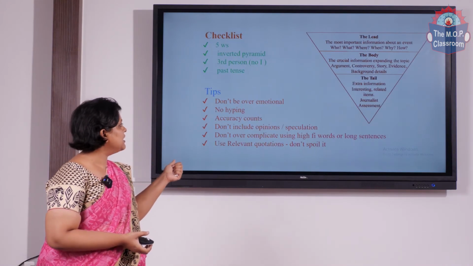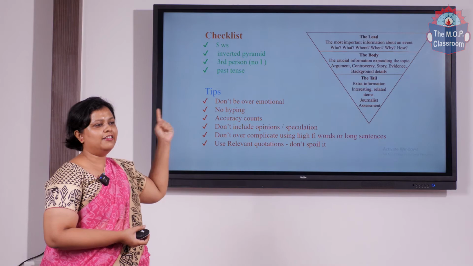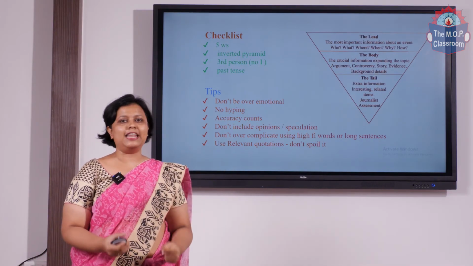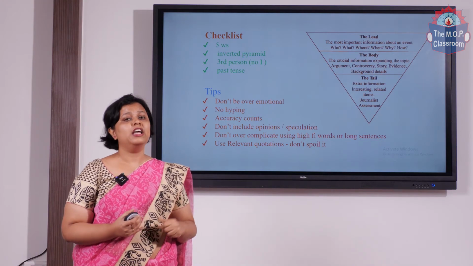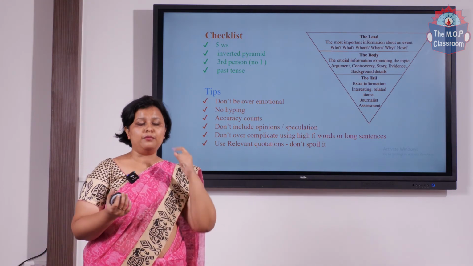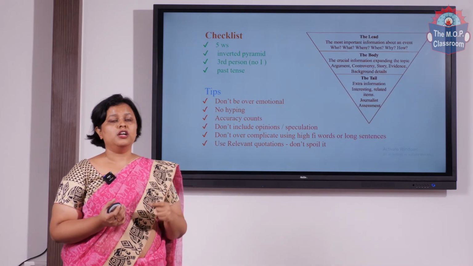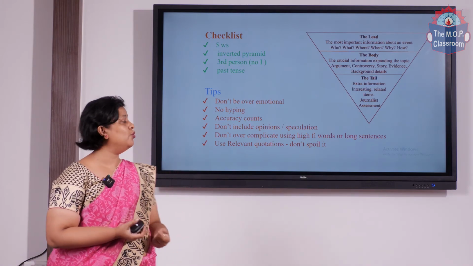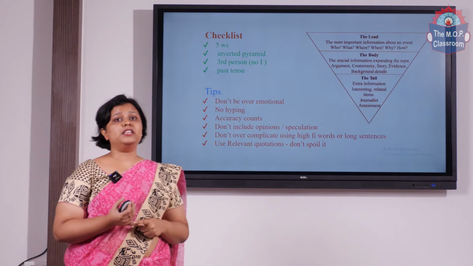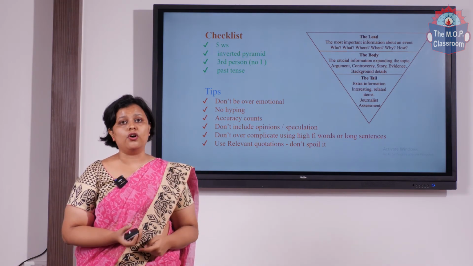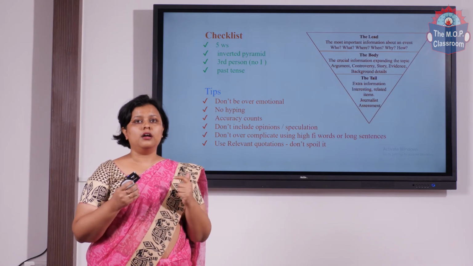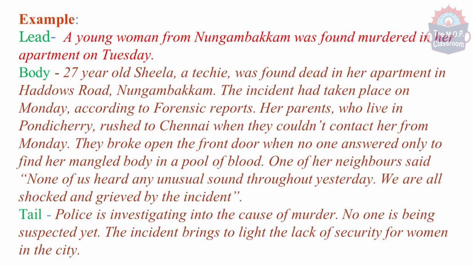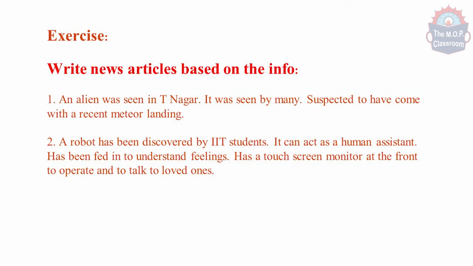So these are the checklists that I've mentioned here. Again, the inverted pyramid is something that I'm going to keep telling you again and again, something that is very, very important to a news report. If you follow this particular format, you will be able to write a structured news report. So the 5 W's, the inverted pyramid, make sure that it's objective and in the third person point of view and in past tense. And again, please don't bring in your emotions or your opinions or your ideas in the news report that you are writing. I've given you an example here to differentiate the lead news, the body and the conclusion part. And also I've given you an exercise, try doing this exercise.